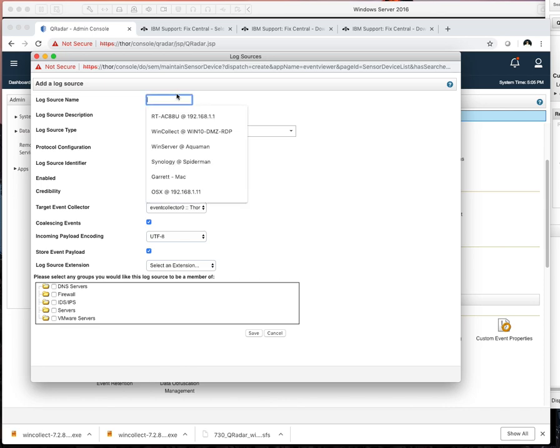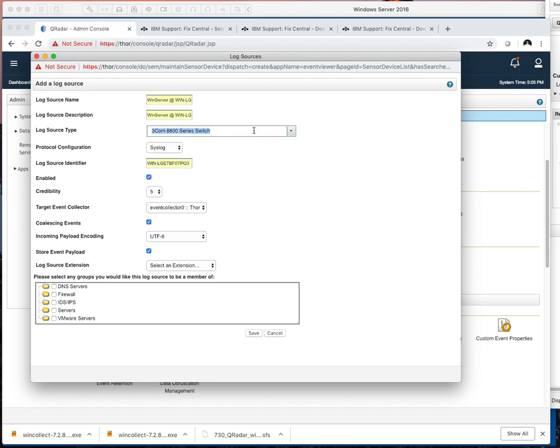And we're going to call this, I already got it kind of saved. We'll call it WinServer. Description, we're going to make a matchup. This is going to be the host name of the box. Sometimes it's IP, depending on what the payload is parsing. For Windows servers, I've never seen it do the IP. I've always seen the host name. So we'll leave that there.